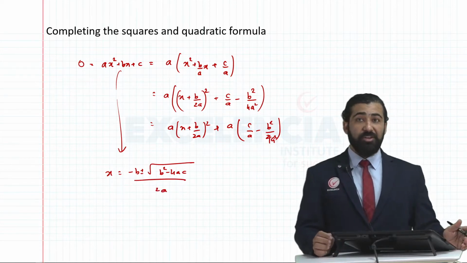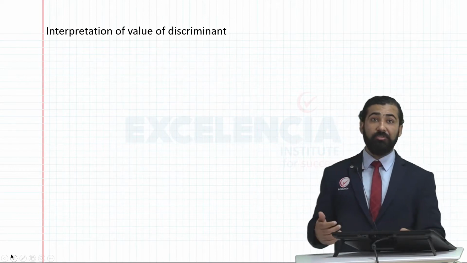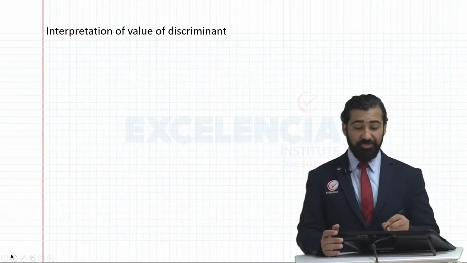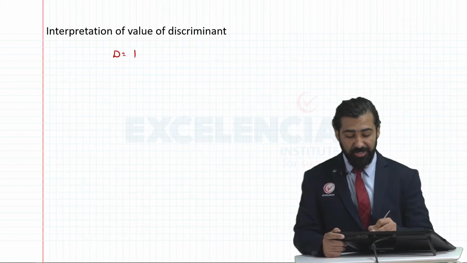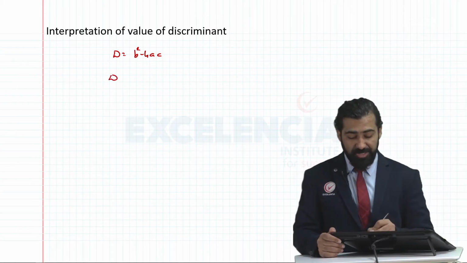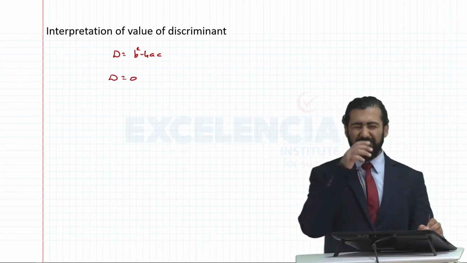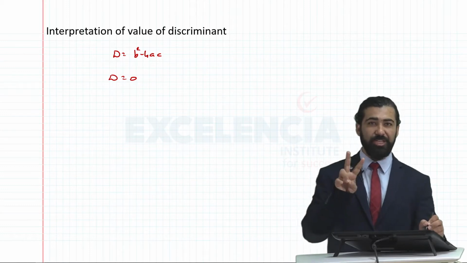Okay, that was our quadratic formula. Then we learnt what is the meaning of discriminant. Discriminant is nothing but b square minus 4ac in our quadratic formula. So if discriminant is equal to 0, that means we have got just one root, or we also say two equal roots.